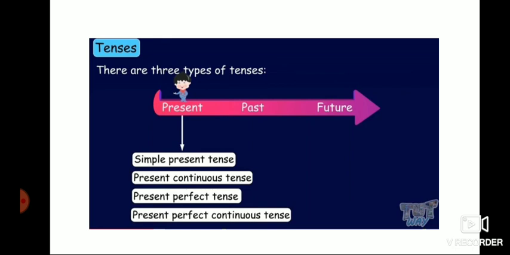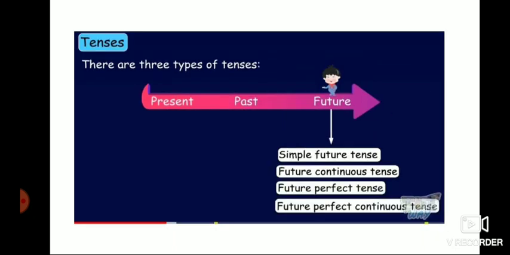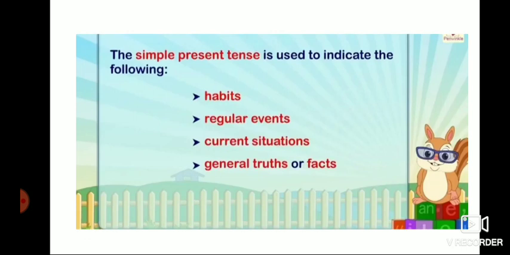So present: simple present tense, present continuous, present perfect continuous. Like past: past continuous, past perfect continuous. Future: future continuous, future perfect continuous. Let's see present tense.